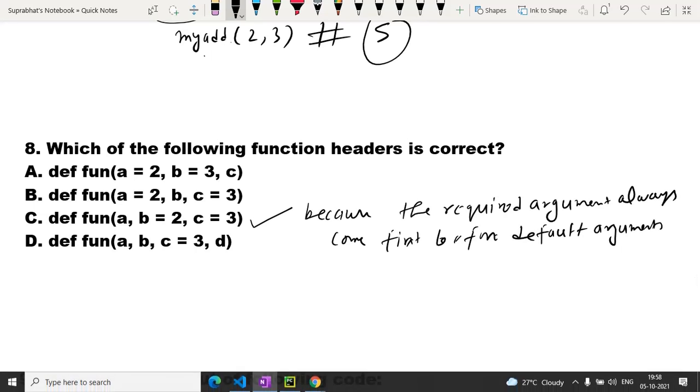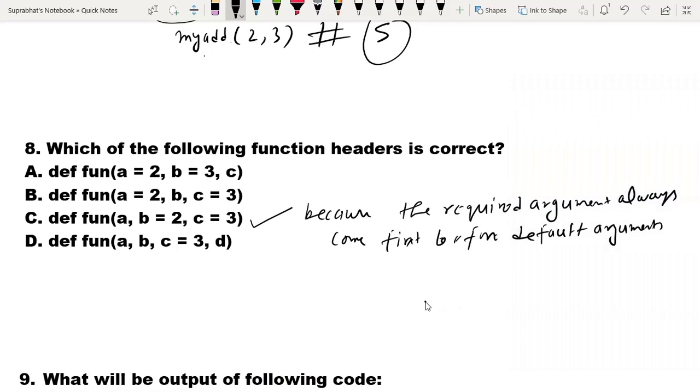So always remember this, that required arguments always come first before default arguments. Here the default argument is coming first, then the required argument is coming, so this is wrong. Here again a equals to 2 is a default argument, then a required argument, then a default argument. It is also incorrect. But in answer C, the required argument is coming first, then both are default arguments.